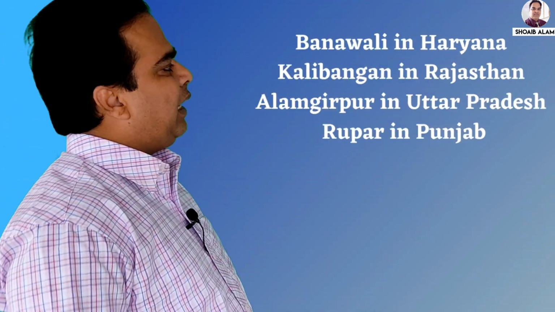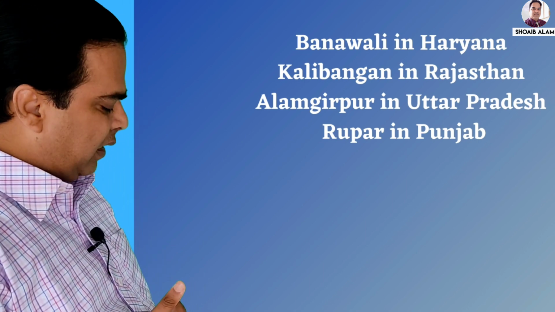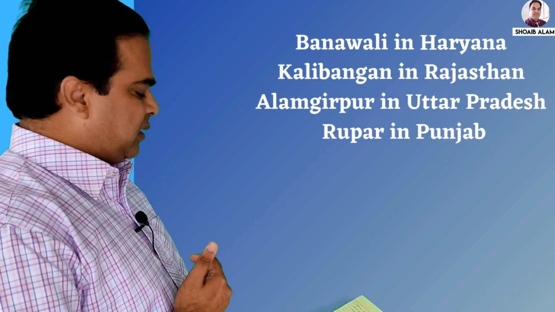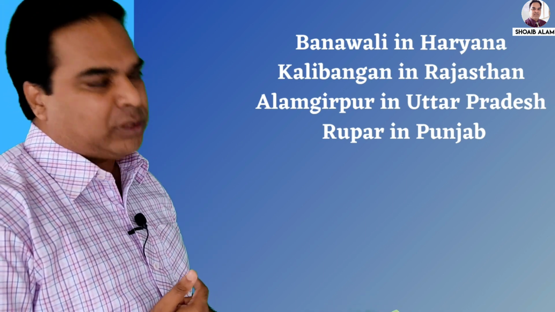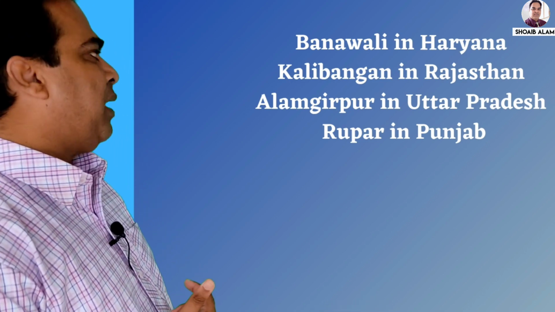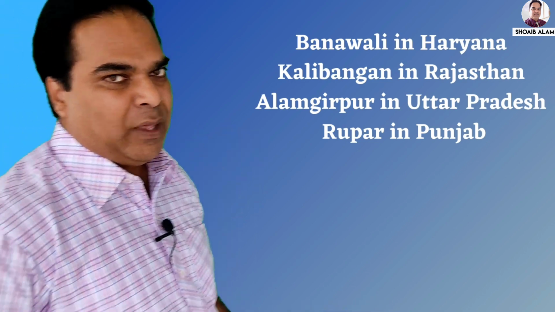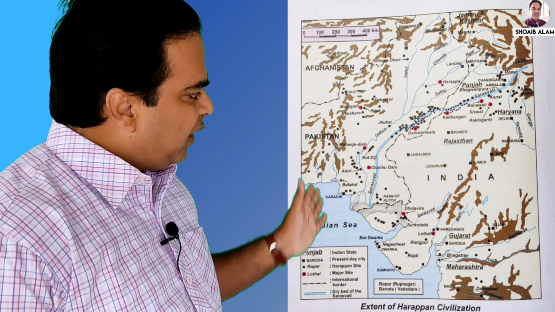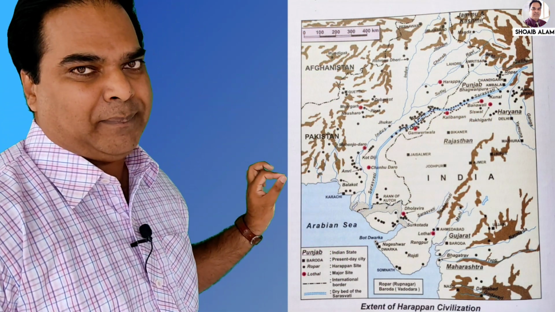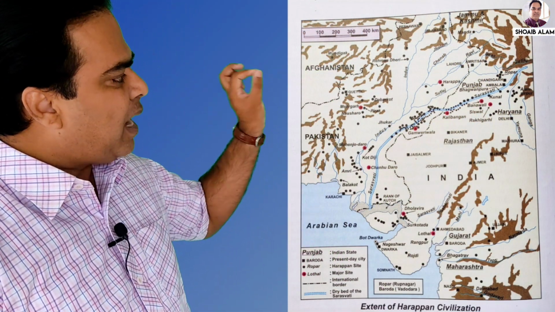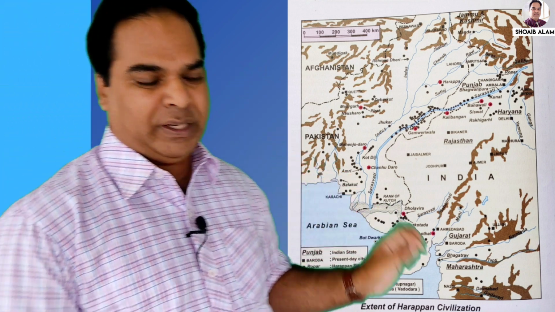Centers like Banawali in Haryana, Kalibangan in Rajasthan, Alamgirpur in Uttar Pradesh, Rupar in Punjab. You can see the dots on the map, and the marks which I am trying to explain to you.